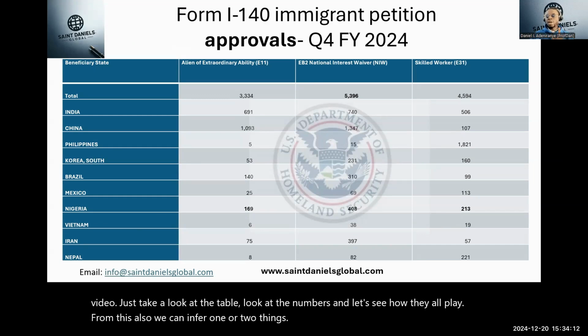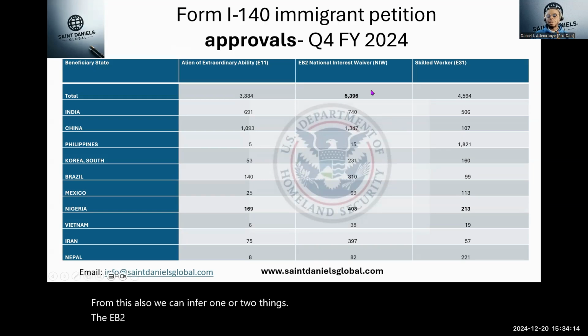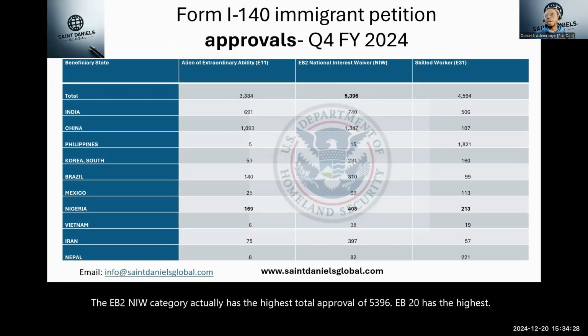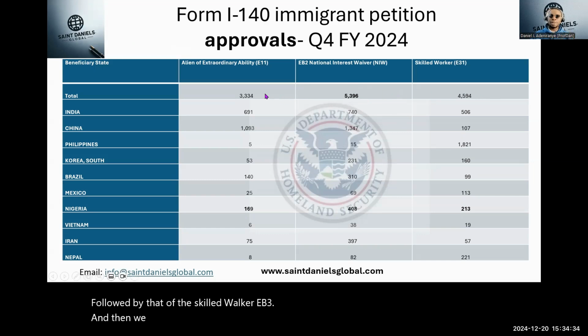The EB2 NIW category actually has the highest total approval of 5,396. EB2 NIW has the highest, followed by the skilled worker EB3, and then we have the EB1.